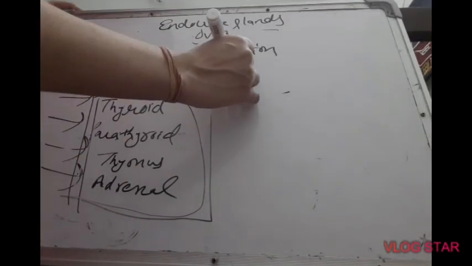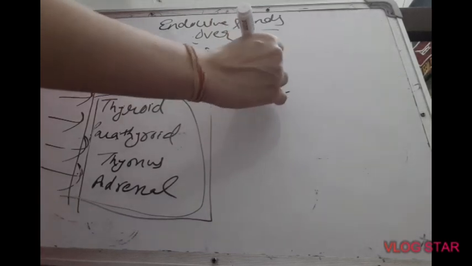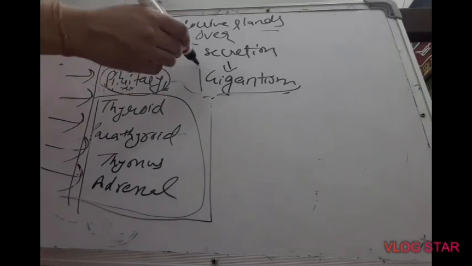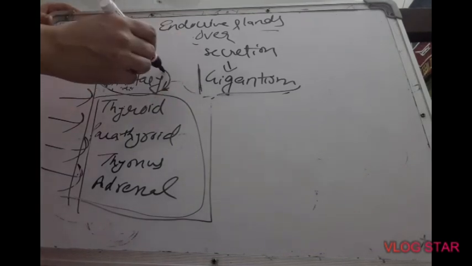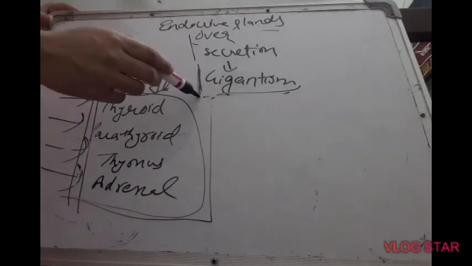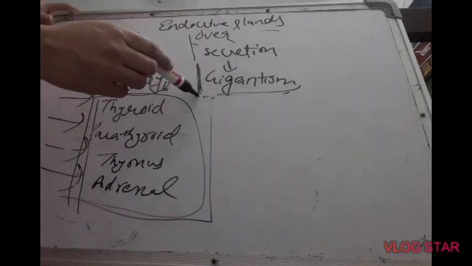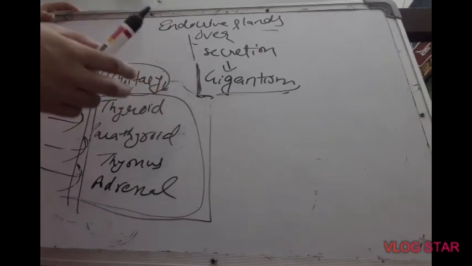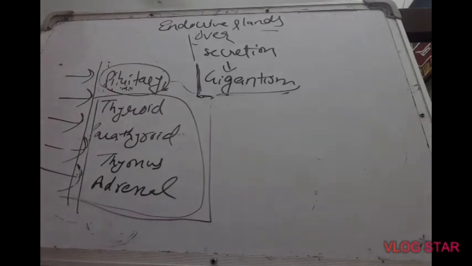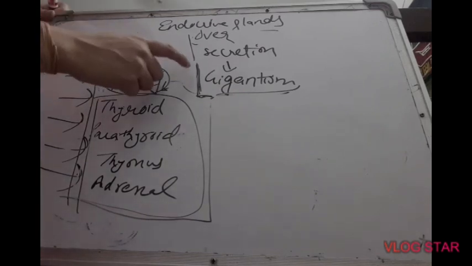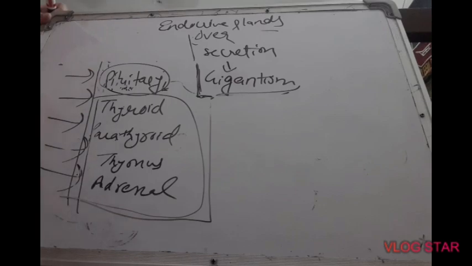You can take gigantism as an example. What is gigantism? A disorder found in the body when the pituitary gland releases growth hormone more than the required amount. Then the height of a person becomes more than 6.5 feet, and the jaws, hands, palms and feet of the person become too large. So these are the disorders due to under secretion and over secretion of growth hormone secreted by the pituitary gland.